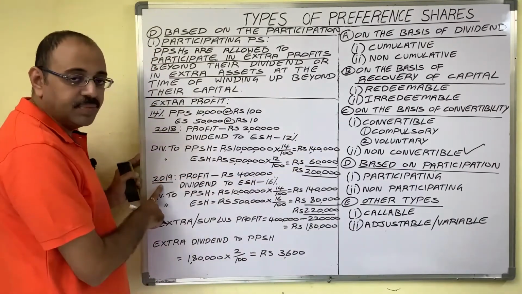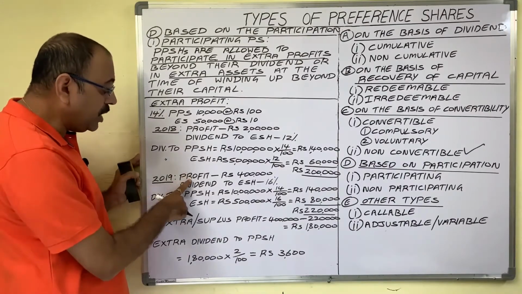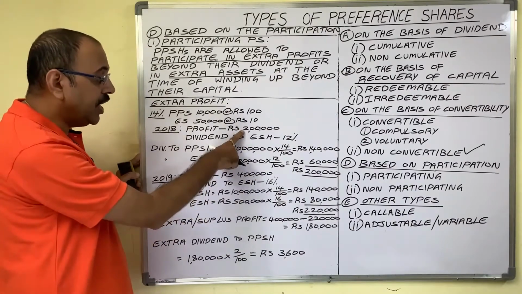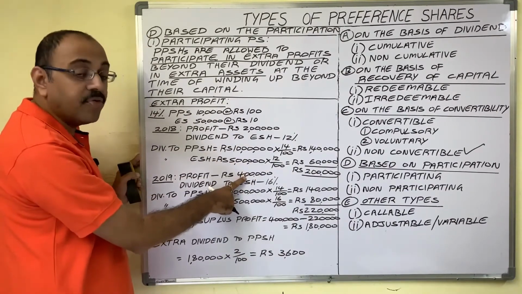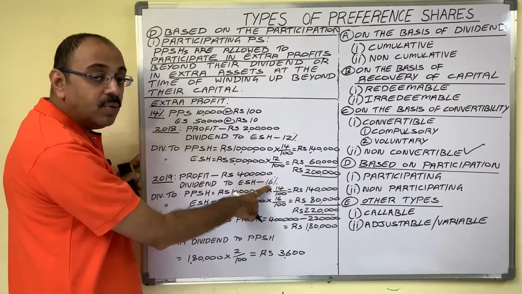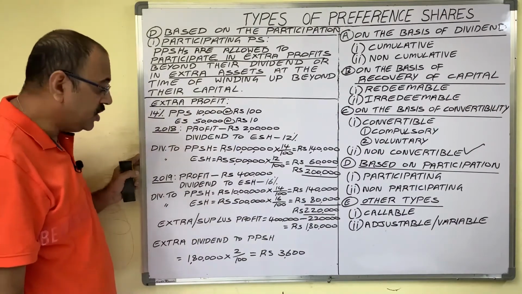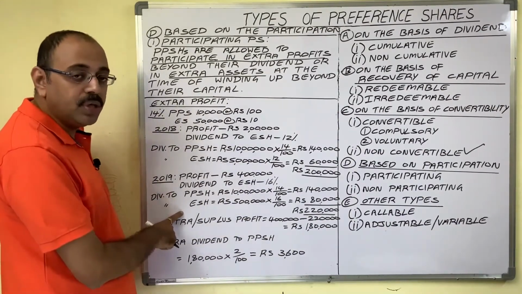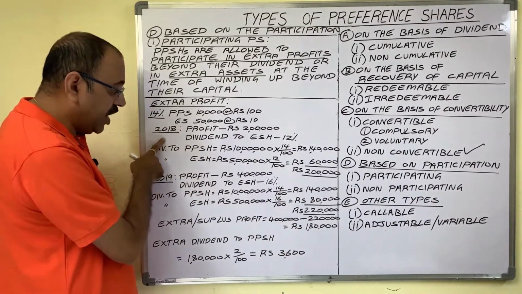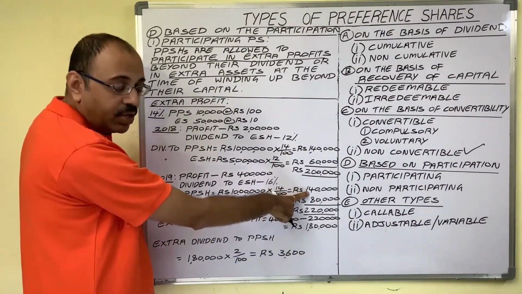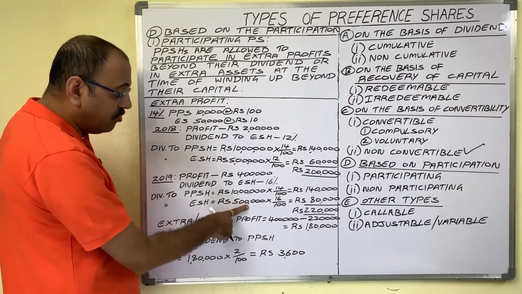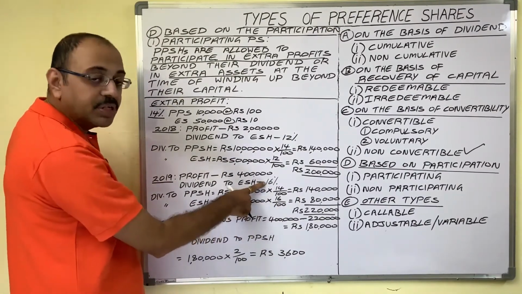Suppose in the next year, 2019, the company earned a profit of 4 lakh rupees. Compared to 2018, the profit for 2019 is more, so the company declared a 16% dividend to equity shareholders. In this case, how will the dividend be paid? Participating preference shareholders will get the prefixed dividend, that is 1,40,000, and equity shareholders, on face value, get a 16% dividend.